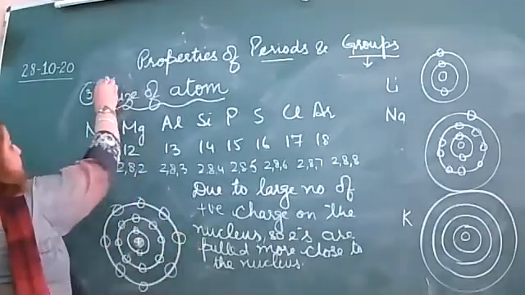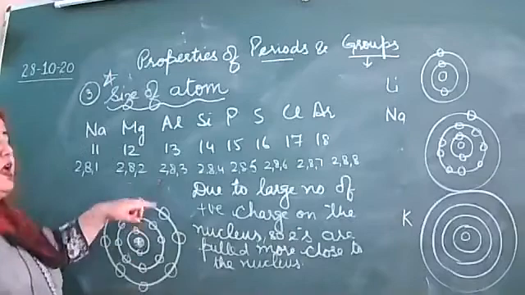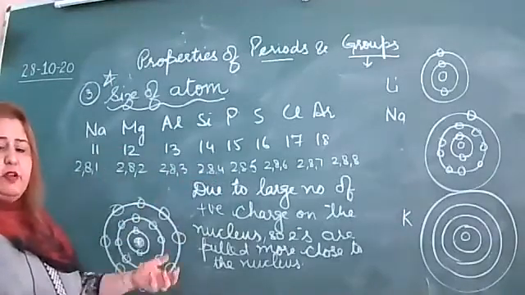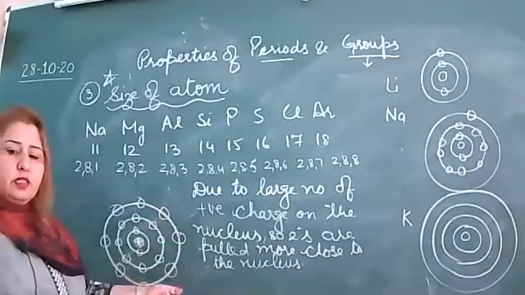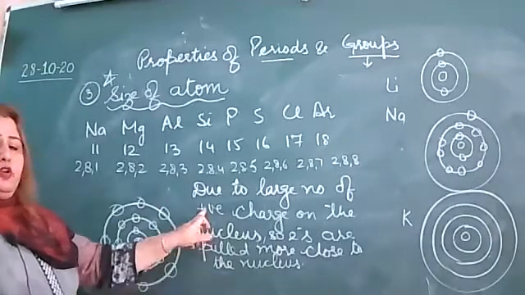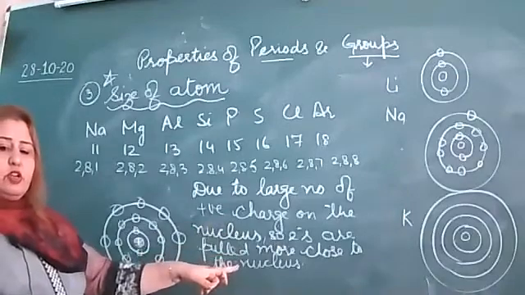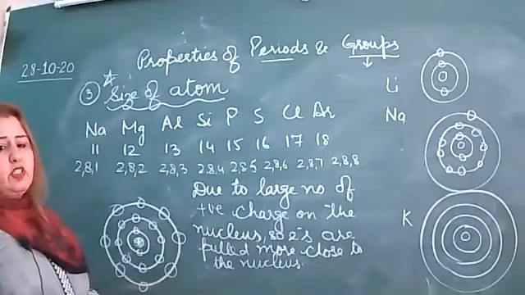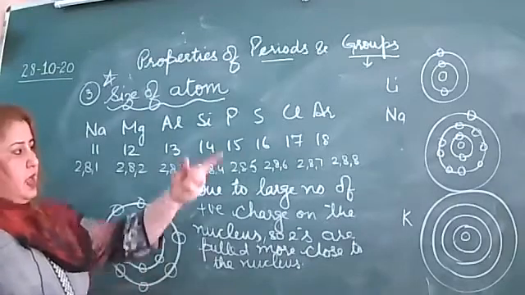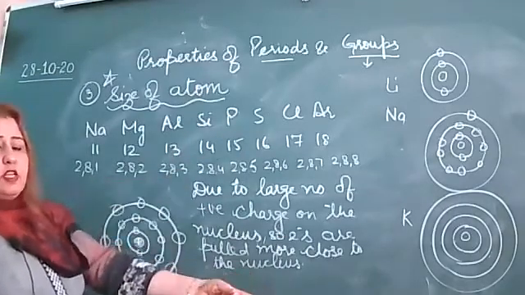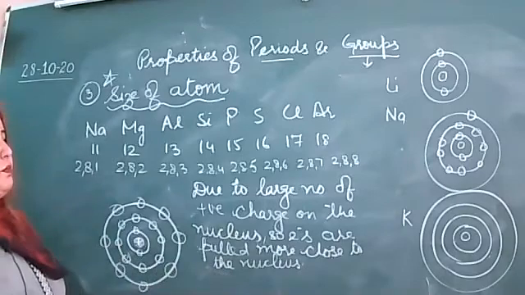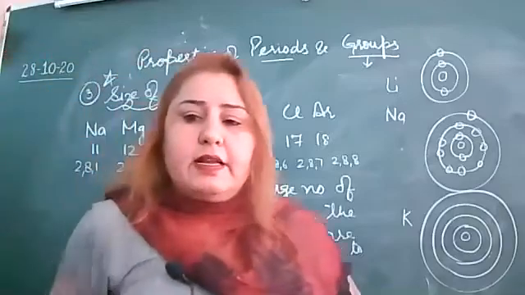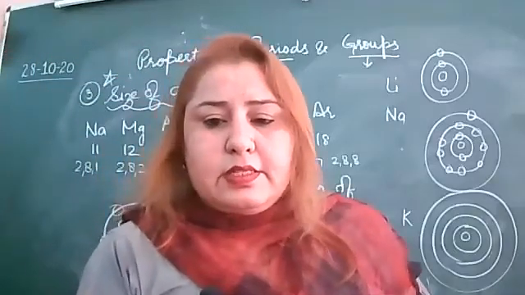This is a very important property: when we move in a period, the size of atom goes on decreasing. The reason I had written: due to the large number of positive charge on the nucleus, electrons are pulled more close to the nucleus, so the size of atom goes on decreasing. And here in a group, the size of atom goes on increasing because the number of shells increases. Is that clear?